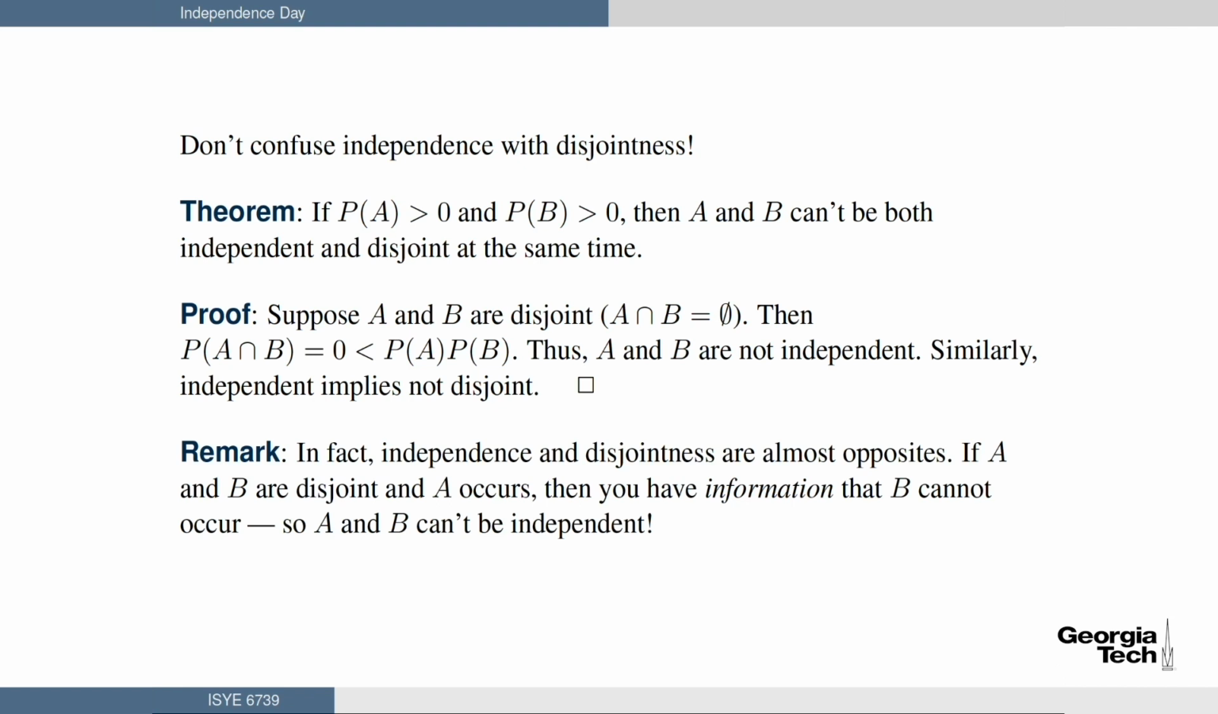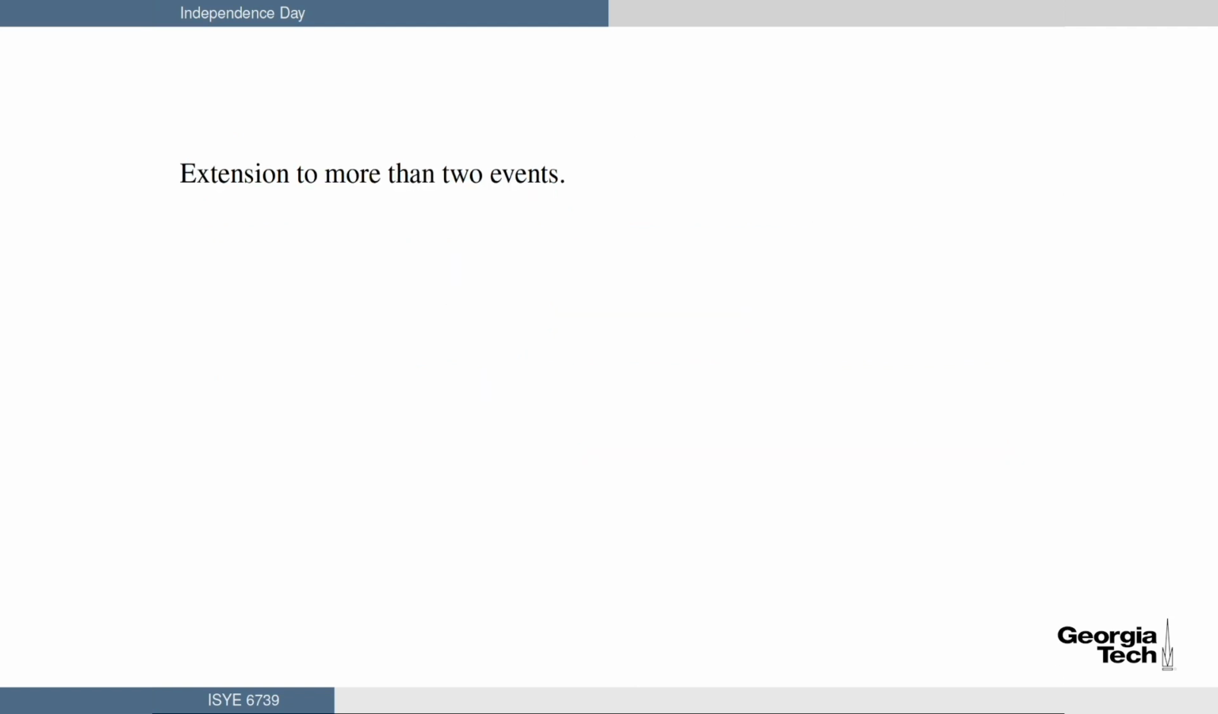Remark, in fact, independence and disjointness in some sense are almost opposites. If A and B are disjoint and A occurs, you have information that B cannot occur. So you've actually got, it's negative information, but it's information that B can't occur. So therefore, A and B can't be independent. Okay, so we've talked about A and B being independent. Let's talk about an extension to more than two events.